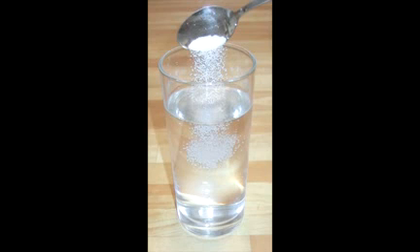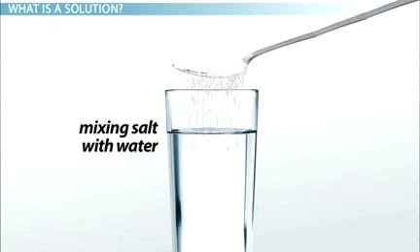Now, why does the sugar stop dissolving? This is because all the empty spaces between the water molecules are now filled with sugar molecules. So no more sugar can dissolve in water. Such a solution is called a saturated solution. The same thing you can experience with salt also.